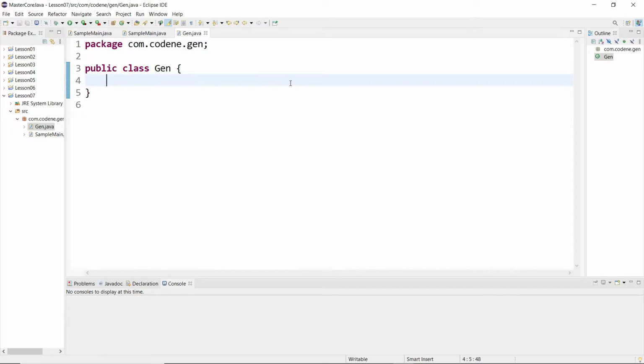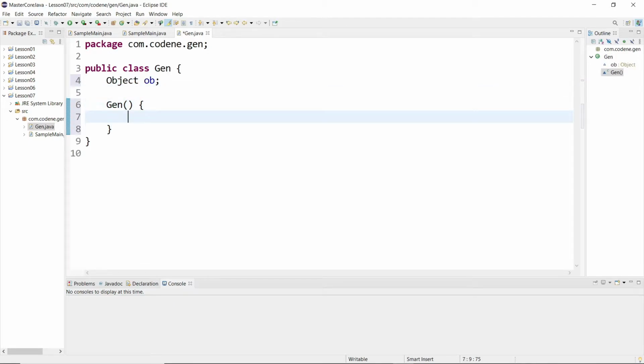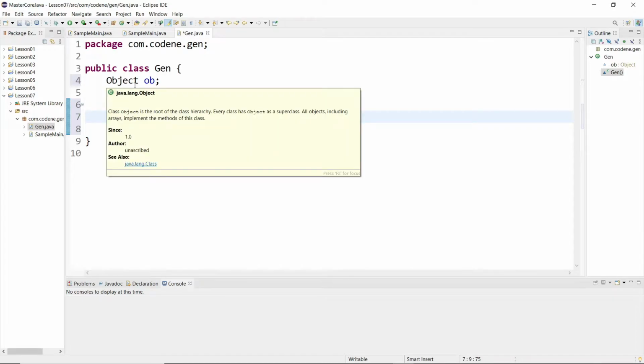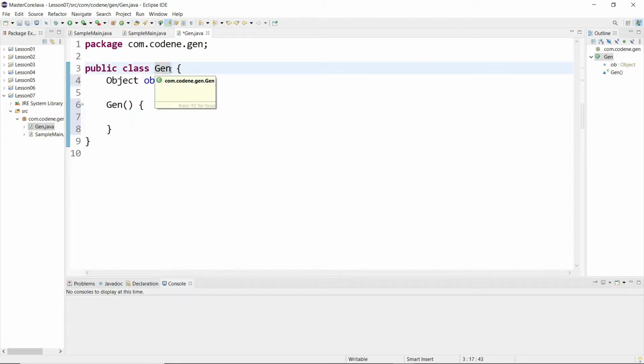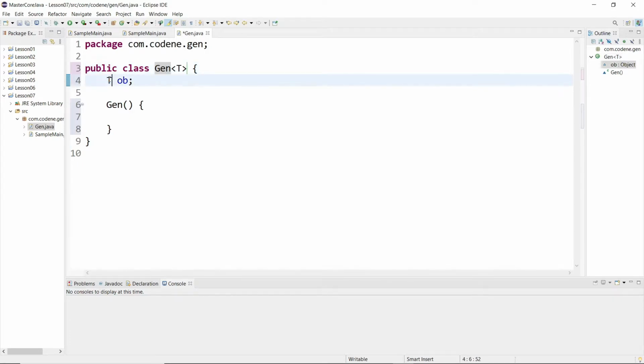So here you can see I have a class named Gen, right? Now what I can do, I can write something like ob, and then I can have a constructor, and inside this I can expect some object. I can assign the value to the object, correct? But as I said before, this does not provide the type safety. Okay, so instead of using Object, let's write with the angle bracket, and inside that we'll write something like T. Now I will say that this object will be of type T, which we specified here.